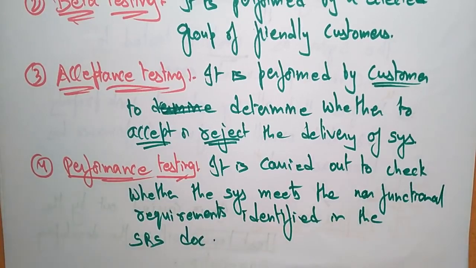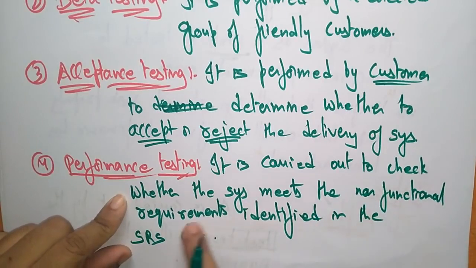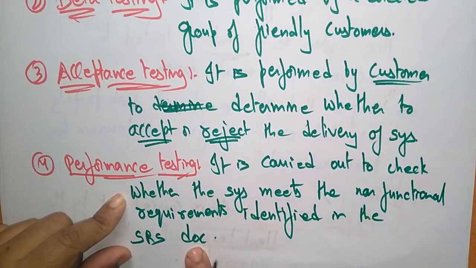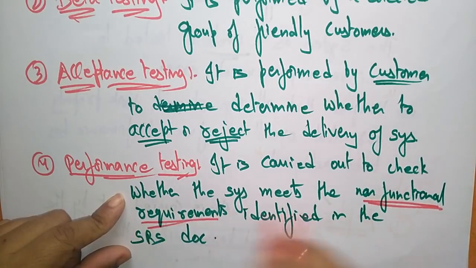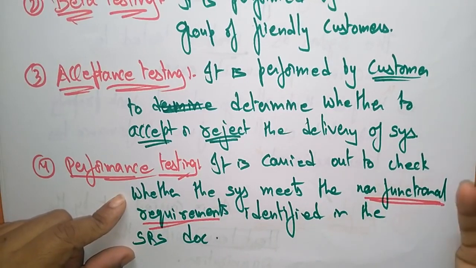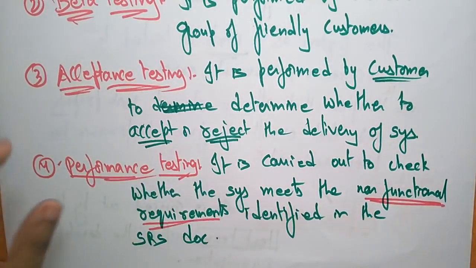Not only the functional requirements, it also has to meet the non-functional requirements which are specified in the SRS document. Whether it is meeting them or not has to be tested. That test is called performance testing.